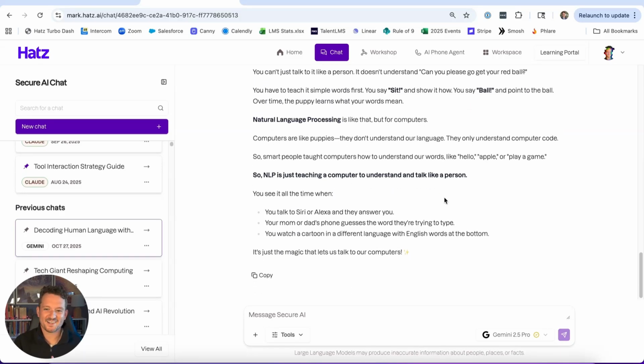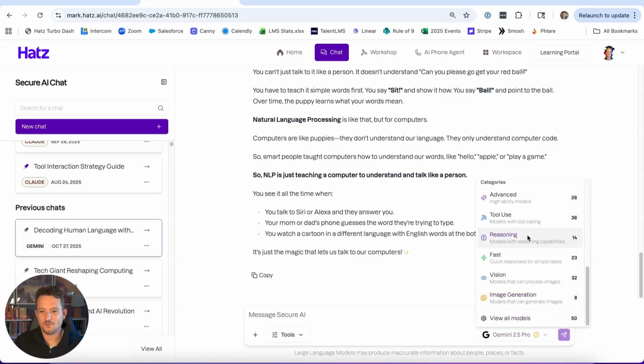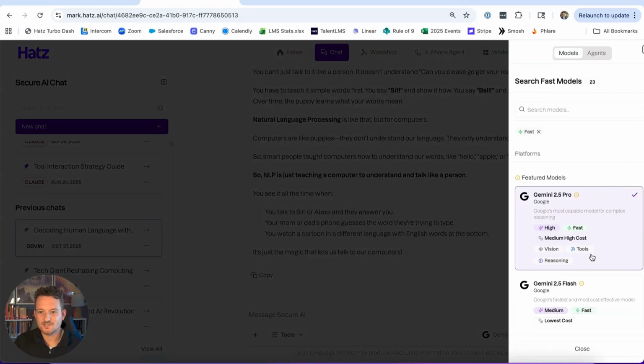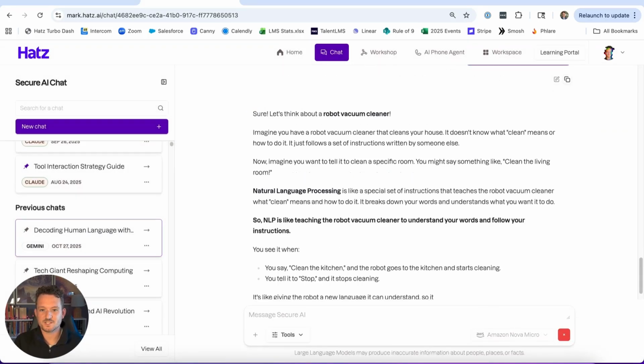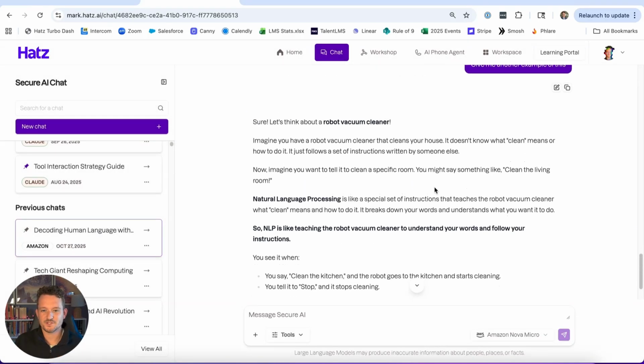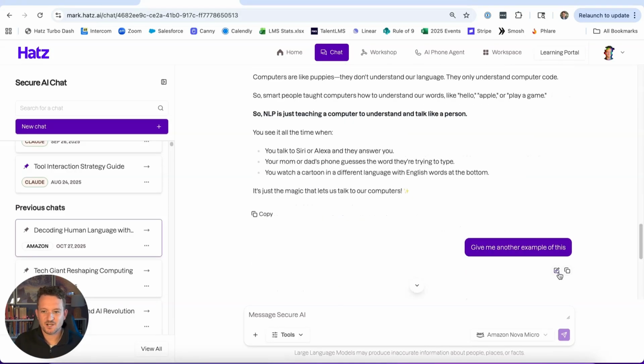But now I want to switch back to Claude 4.5 Sonnet because I don't like the formatting here, whatever. I want to switch to maybe a model that does image generation, like a Nano Banana. I want to switch to a reasoning model. Well, I can do that. I can switch to a different model. Let's just pick Amazon Nova Micro. And I'll say, give me another example of this. Extremely fast response here.